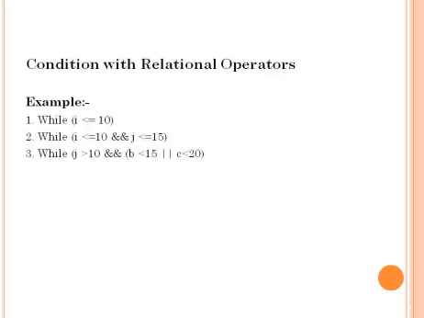Then it will check this expression first. After that it will check this expression. So that is b less than 60. The value of b is 3. So 3 is less than 60. Then the value will become true, that is 1.